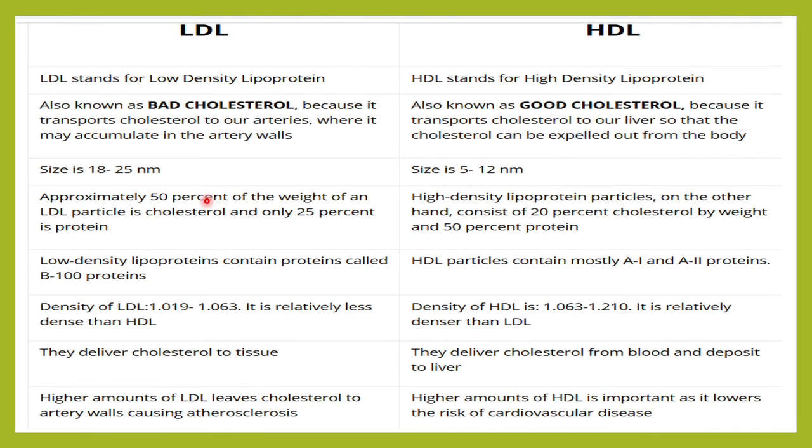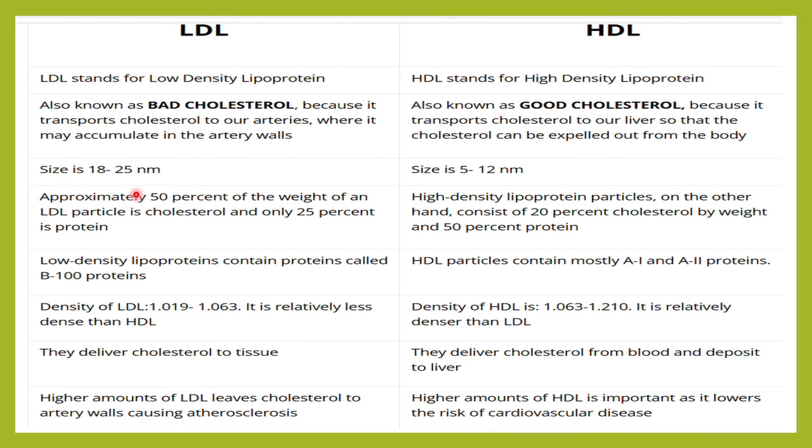So to summarize, what would be the difference between an LDL and an HDL? LDL is low density lipoprotein, HDL is high density lipoprotein. LDL is also called bad cholesterol because it transports cholesterol to our arteries, where it can accumulate if it is in excess, and it can narrow down the blood vessels. Whereas good cholesterol is your HDL because it transports cholesterol to our liver so that the cholesterol can be expelled from the body.